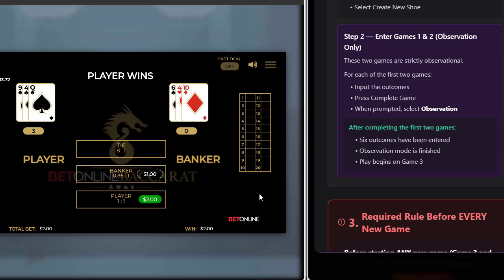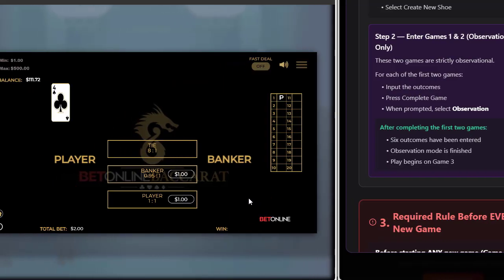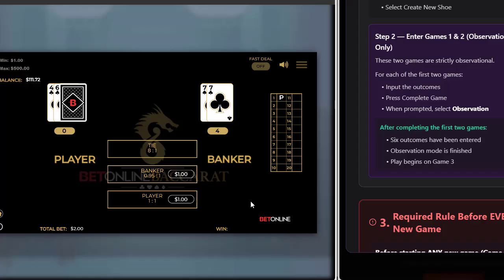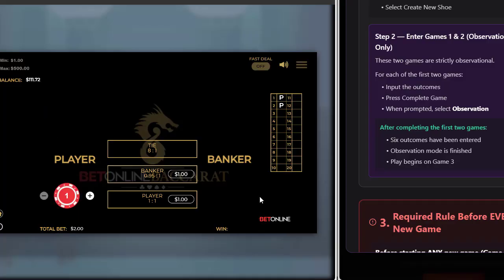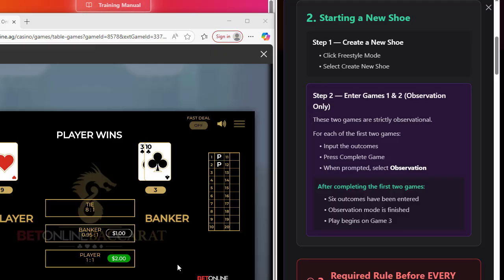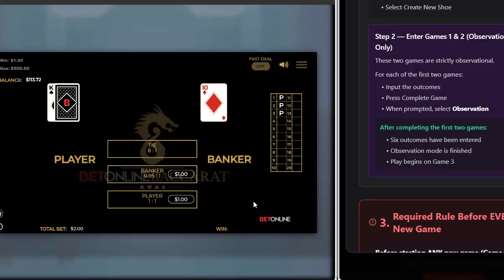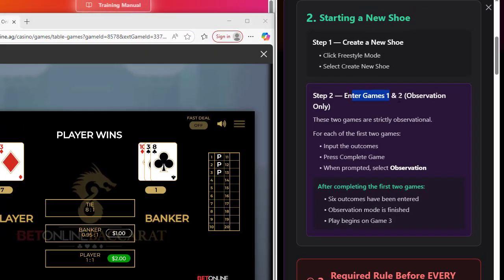So what I'm going to do here is simulate using this RNG, just as if there were already previous outcomes on the board. How would I input those outcomes to get this started? I'm going to put a couple up here, and then we're going to start right back at step 2, but this time we're going to act like there are already outcomes on the board.